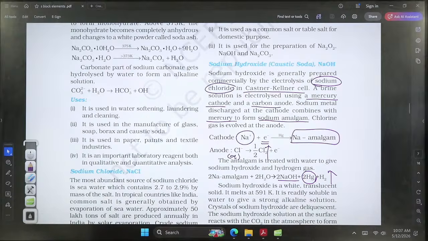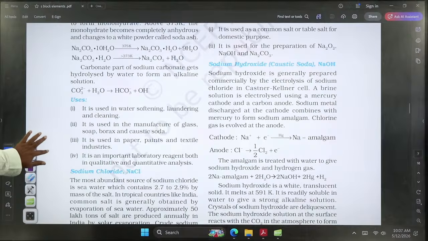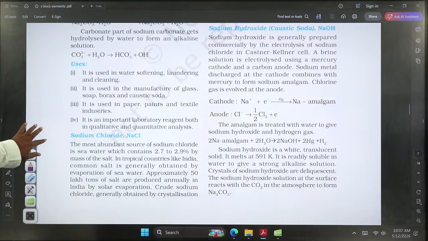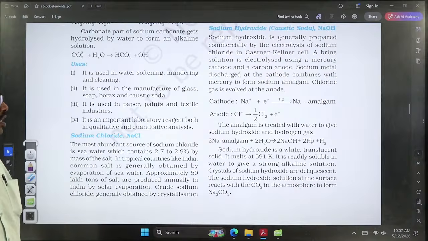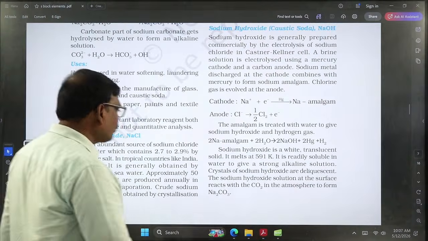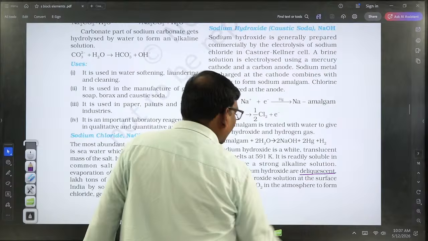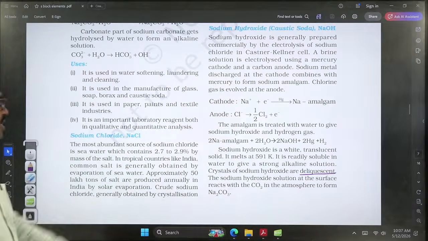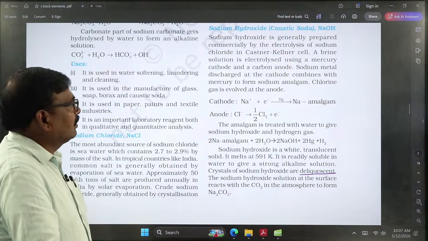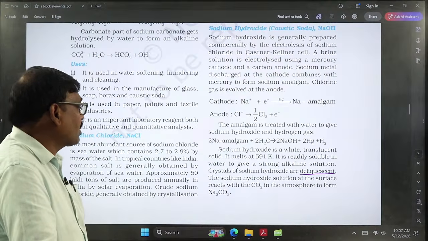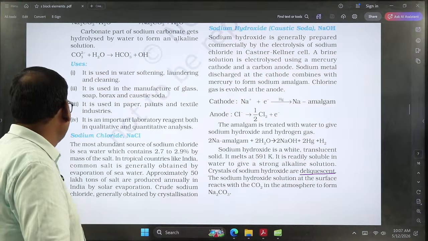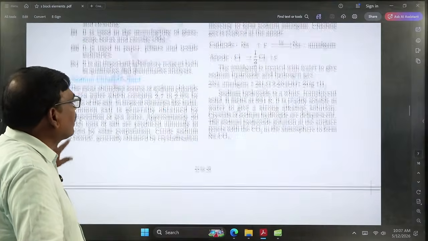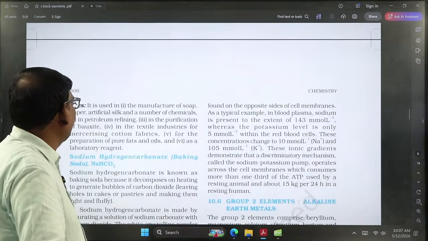Alkali metals, alkali metal oxides or alkali hydroxides dissolve in water and produce alkaline solutions. The crystals of sodium hydroxide are deliquescent. Gradually it becomes liquid whenever the pellets of sodium hydroxide are placed in an open vessel. The sodium hydroxide solution reacts with the carbon dioxide present in the atmosphere to form sodium carbonate. So these are the general things about sodium hydroxide.